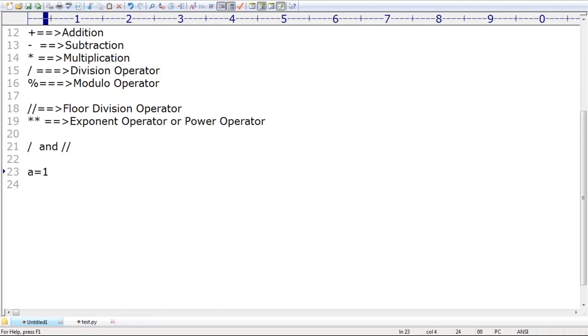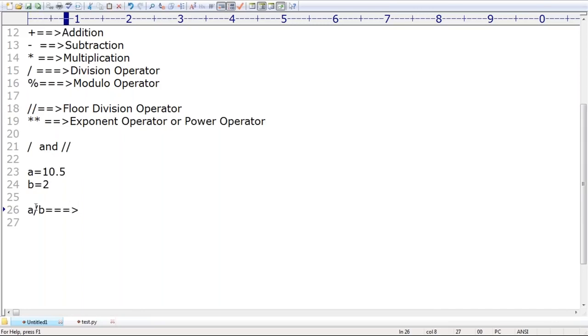A is equal to 10.5. B is equal to 2. Observe very carefully. A is equal to 10.5, B is equal to 2. Can you please tell what is the value of A by B?